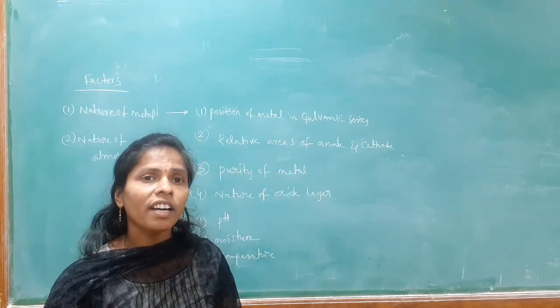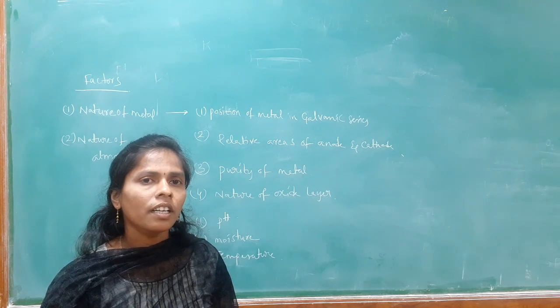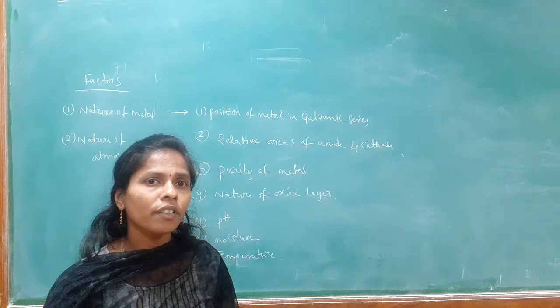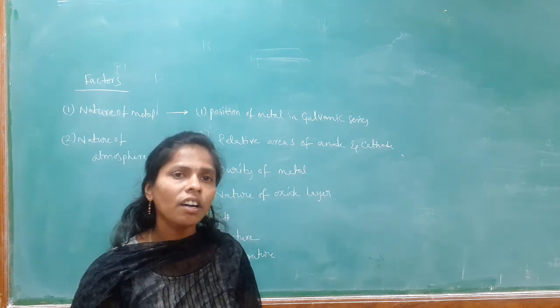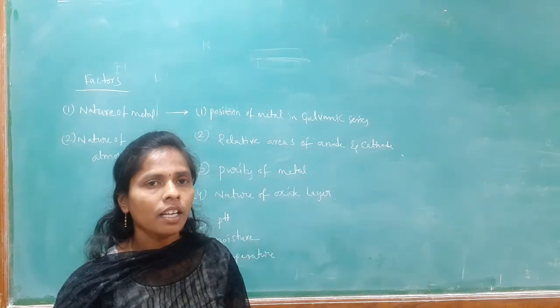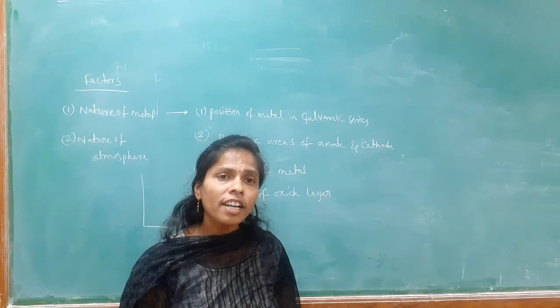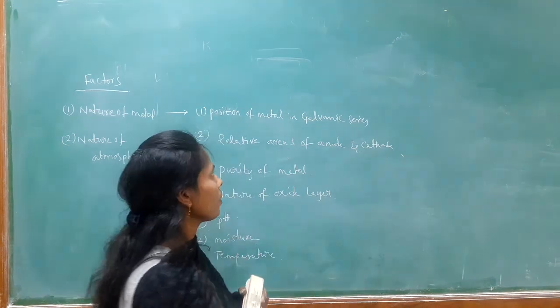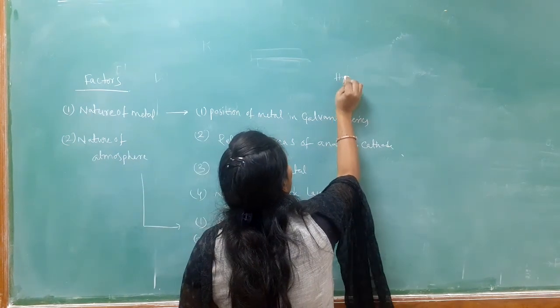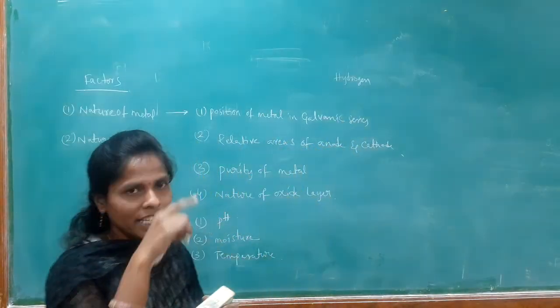In this series, we are arranging various metals in the decreasing order of reduction potentials or in the increasing order of oxidation potentials on hydrogen scale. And here in electrochemical series, the reference electrode is a hydrogen electrode. Because of that only the hydrogen electrode is in the middle in electrochemical series.